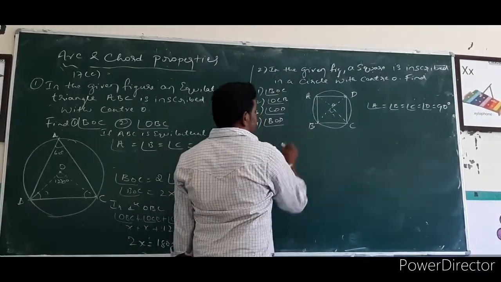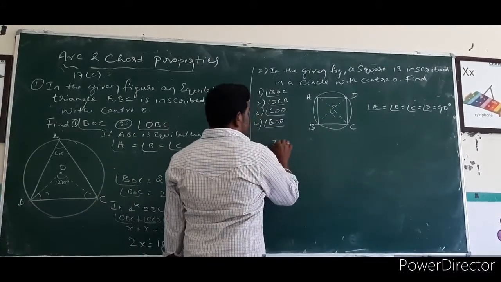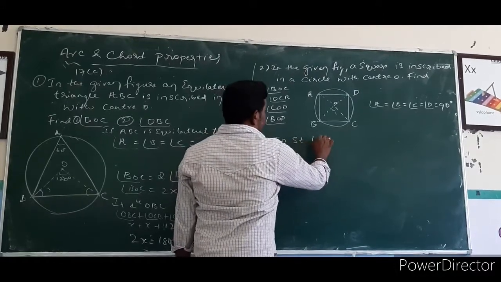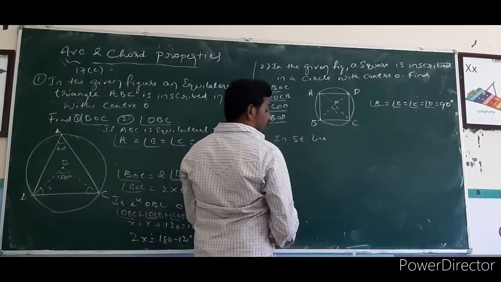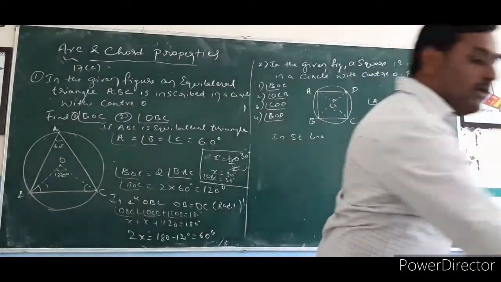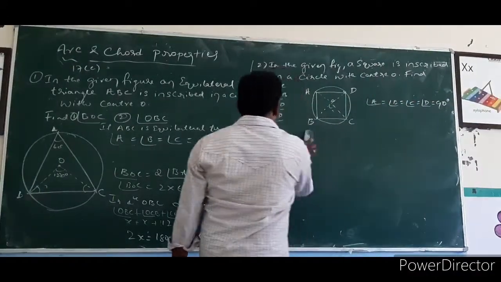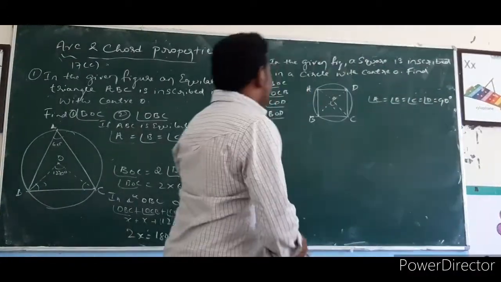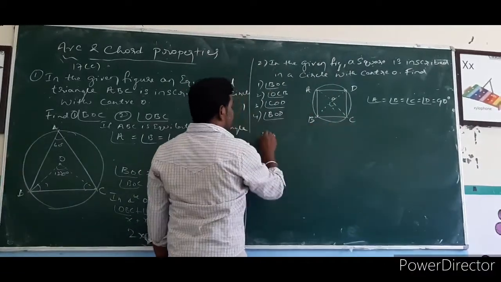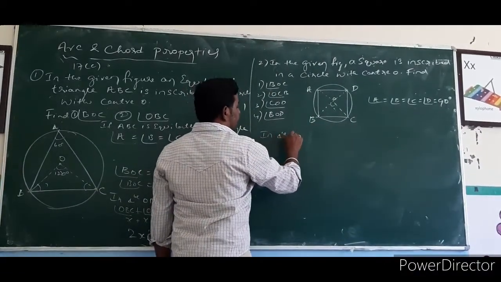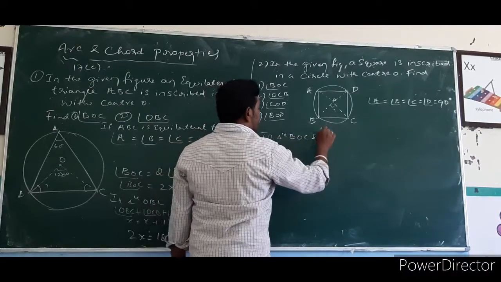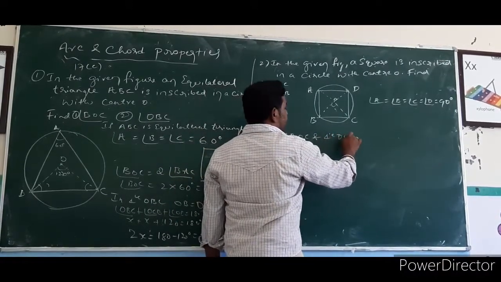So if I am considering a straight line, before that we have to prove congruency of triangles. So consider triangle BOC and triangle DOC.